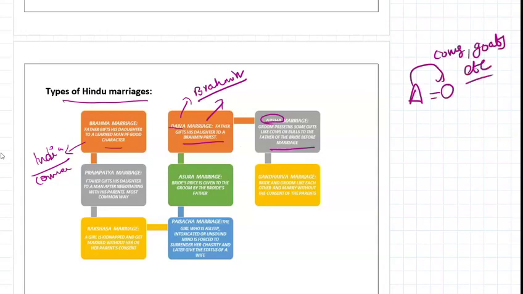Next, Prajapatya marriage. What is Prajapatya marriage? In Prajapatya marriage, a father gives his daughter to a man after proper negotiation with his parents. It's the most common way right now.